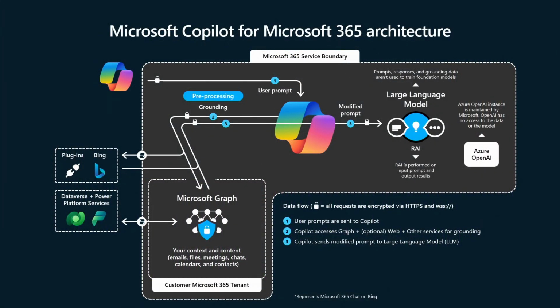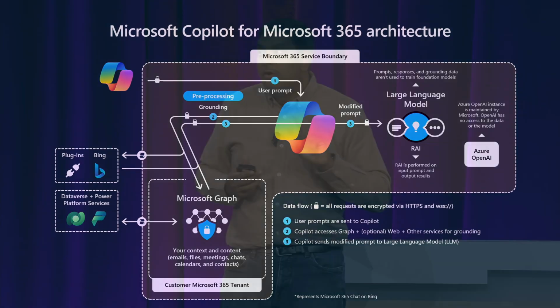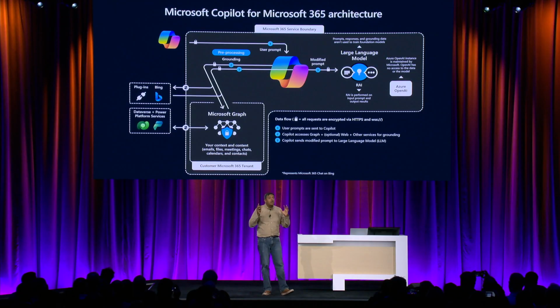Now, at stage 3, the grounding data and the modified prompts get sent to what we call the large language models. Please be aware, there are 3 things I want to talk about regarding large language models. First, the large language model components, as you can see in the diagram here, are all inside the Microsoft 365 service boundary. Prompts, responses, and the grounding data that we generate as part of this are not used to train foundational models.